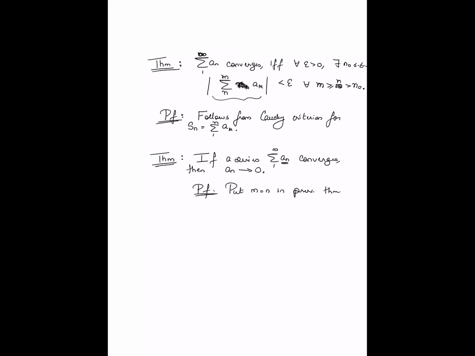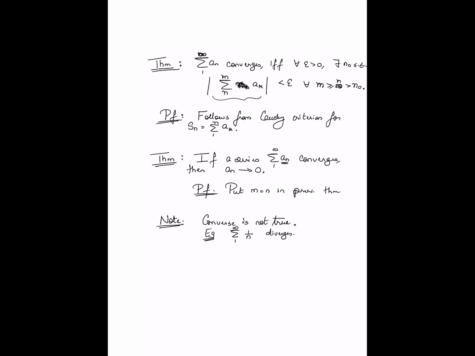However, one thing I should note is that the converse of this statement is not true. While an tending to 0 is a necessary condition for the series summation 1 to infinity an to converge, it is by no means a sufficient condition. In particular, this is something that we will show: that something like summation 1 by n diverges.